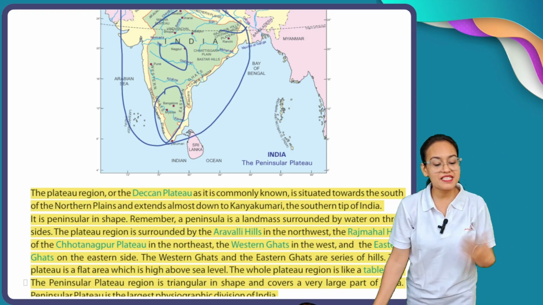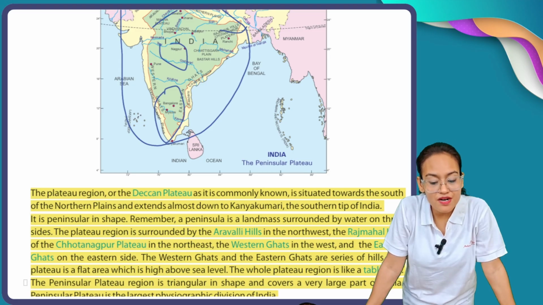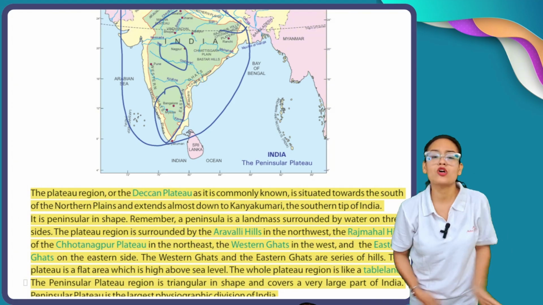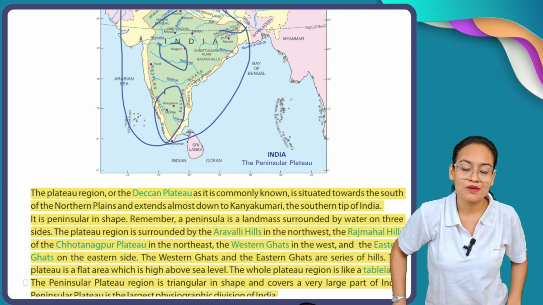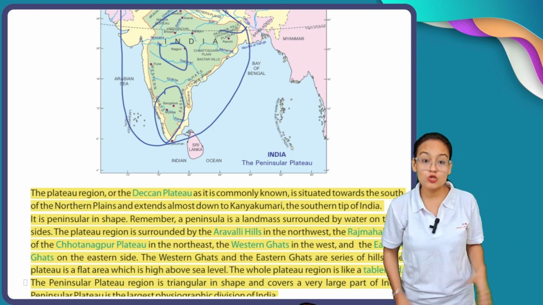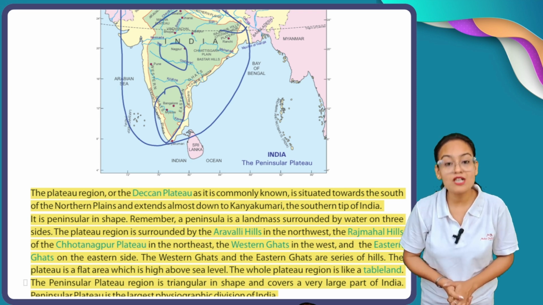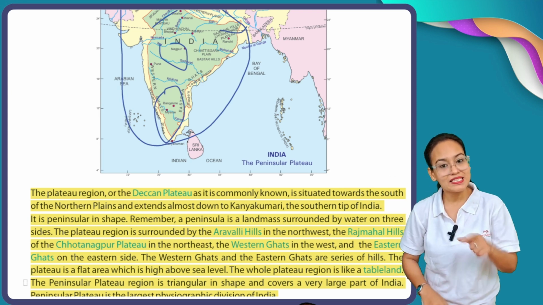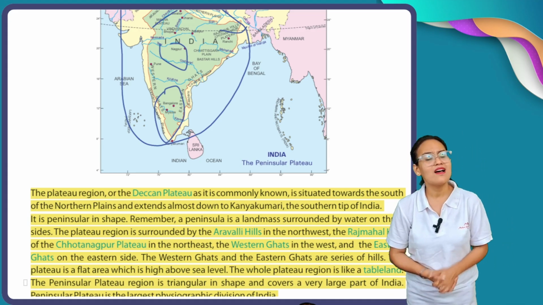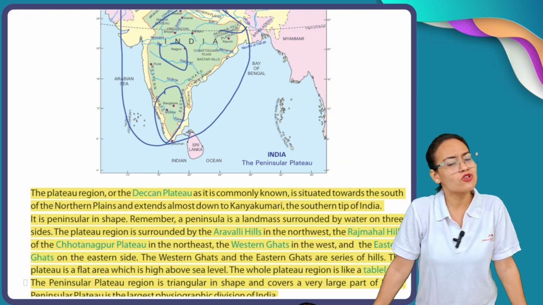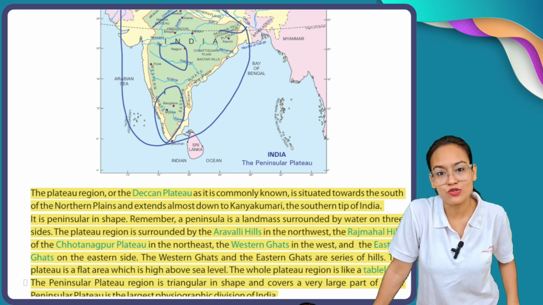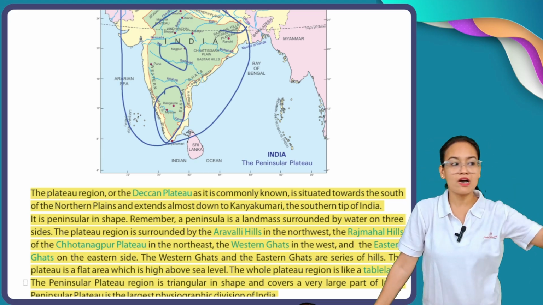It is peninsular in shape. Remember, a peninsula is a landmass surrounded by water on three sides. Now, why do we call it a peninsular plateau? Because a peninsula is a landmass which is covered by water from three sides. That's why we call this portion of our country India peninsular India. But which three water bodies cover it, and why do we call only this portion the Peninsular Plateau? Why can't we call it Northern India or Western India?